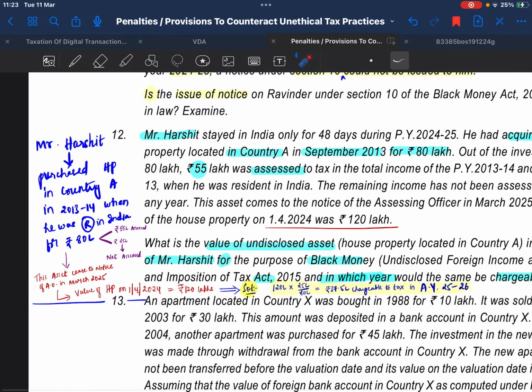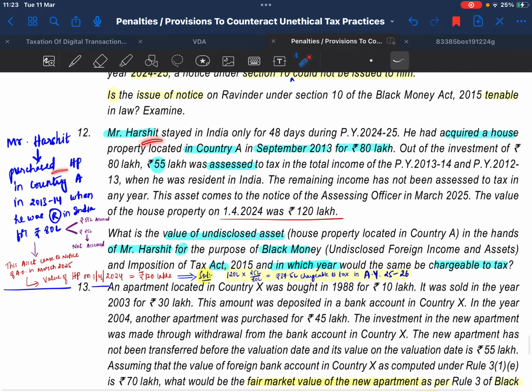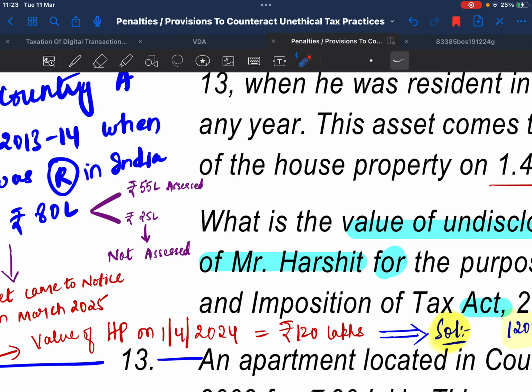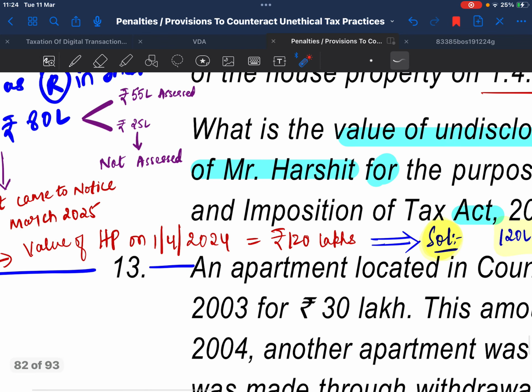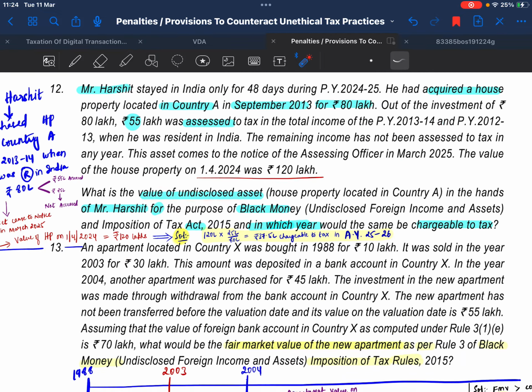Question 12. Mr. Harshit purchased a house property in 13-14 when he was a resident in India, for 80 lakhs. Out of this 80 lakhs, 55 lakhs is assessed and 25 lakhs is not assessed. This asset came to the notice of the AO in March 2025. The value of the house property on 1/4/2024 is rupees 120 lakhs. What is the value of undisclosed assets of Mr. Harshit for the Black Money Act? In which year is it chargeable to tax?